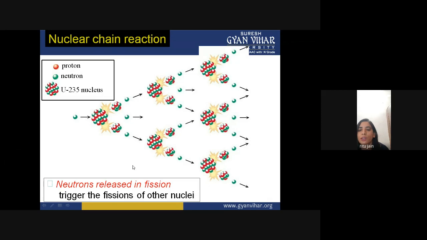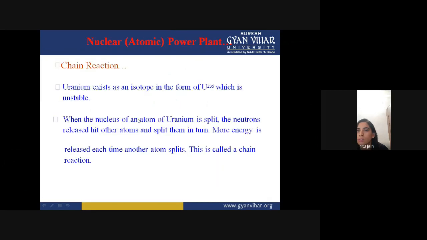This is your fission reaction, and neutrons are released in fission. This is a chain reaction. Uranium exists as an isotope in the form of uranium 235, which is unstable. When the nucleus of an atom of uranium is split, neutrons are released.